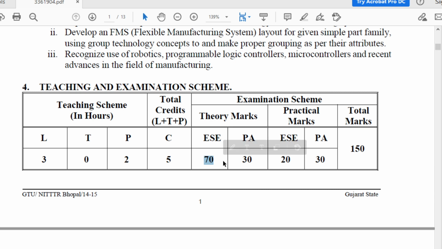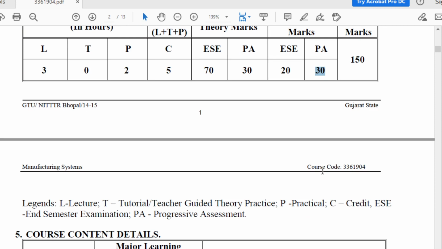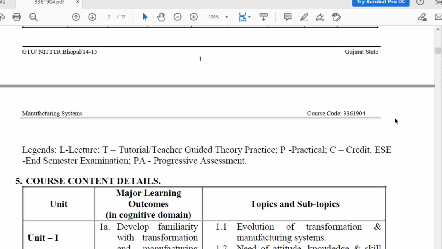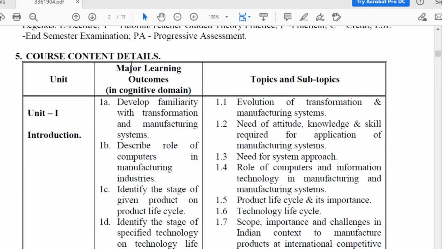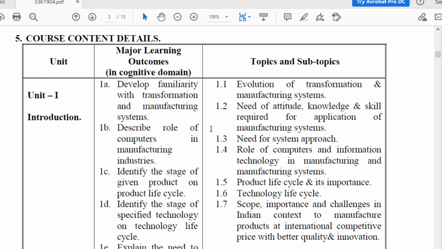70 marks of university examination, 30 marks of mid semester, and your internal marks are 20 plus 30: 20 of ESE, ESE means end semester examination, and PA means progressive assessment, that is 30 marks. So the total marks of this subject is 150. Now we will discuss the detailed course of this subject. In total there are 6 chapters in this subject.